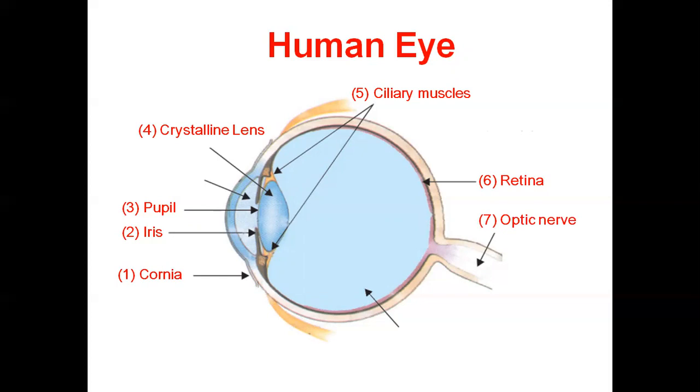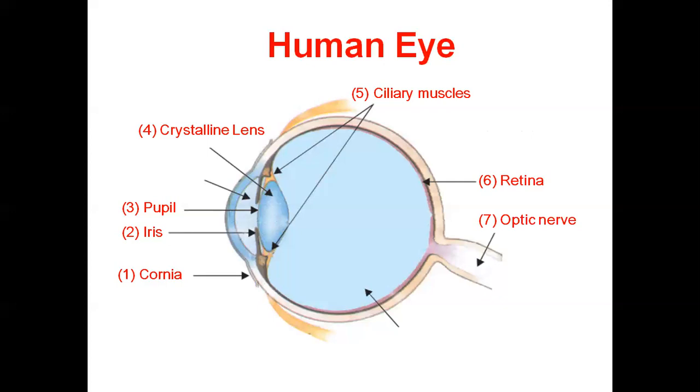So there are seven main parts in our eyes. With the help of these parts, we see a very good world, people, colorful places, each and everything.